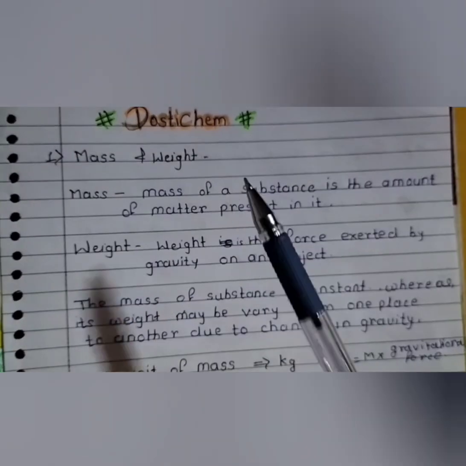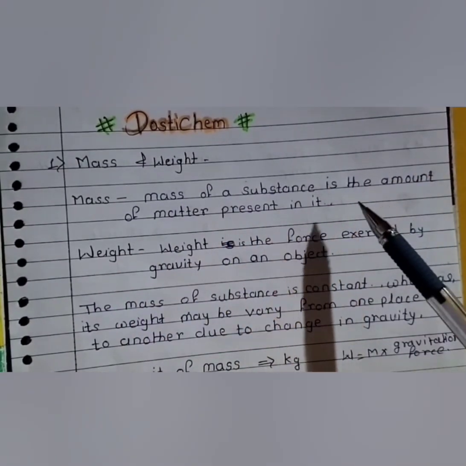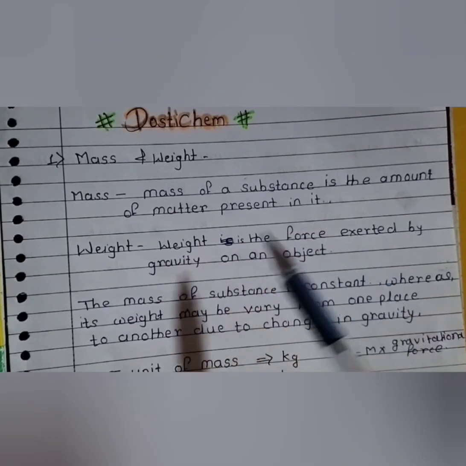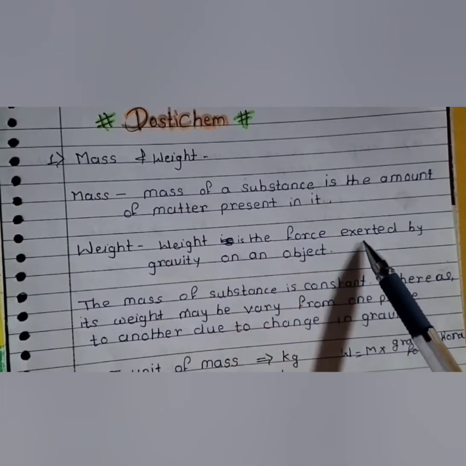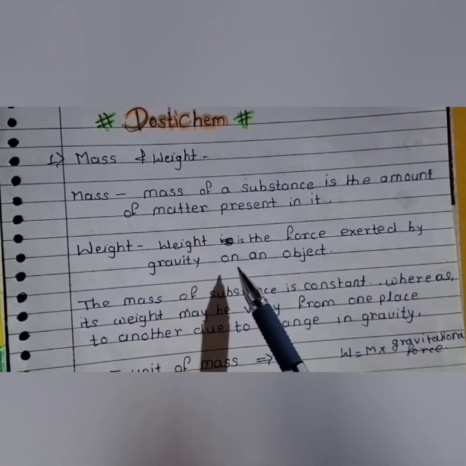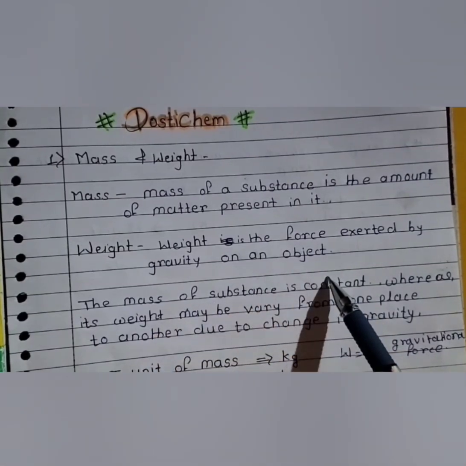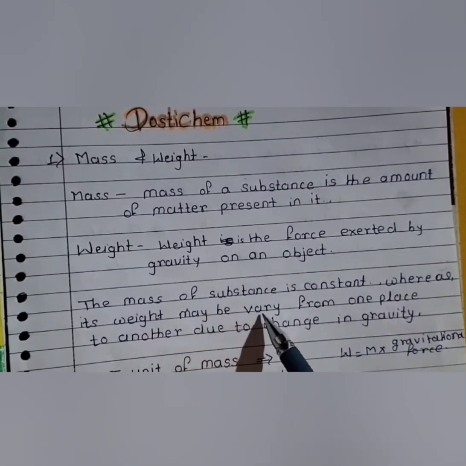Mass is the amount of matter present in an object, while weight is the force exerted by gravity on an object. The mass of a substance is constant, whereas the weight may vary from one place to another due to changing gravity.